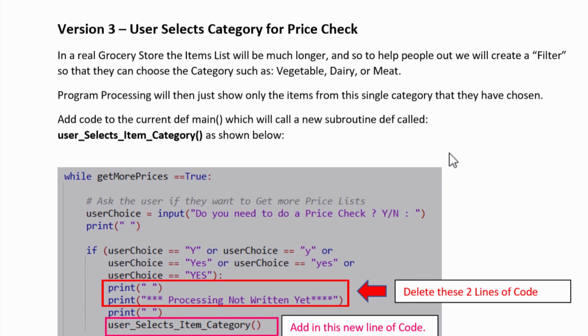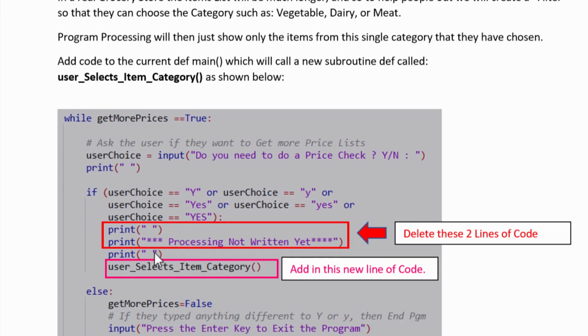All right then, on to version 3 of the program. Now version 3 shouldn't be that foreign to you either, because remember in the number guessing game, you should have been doing all of our course lessons in order to build up your skills gradually, because each program we do draws on the skills from the previous program. Remember with the number guessing, they could pick whether they want the easy level, the medium level, or the hard level. So that's the kind of thing we're doing here. Delete these lines of code that said the processing is not written yet, because we're going to write the processing right now in version 3 of the program.